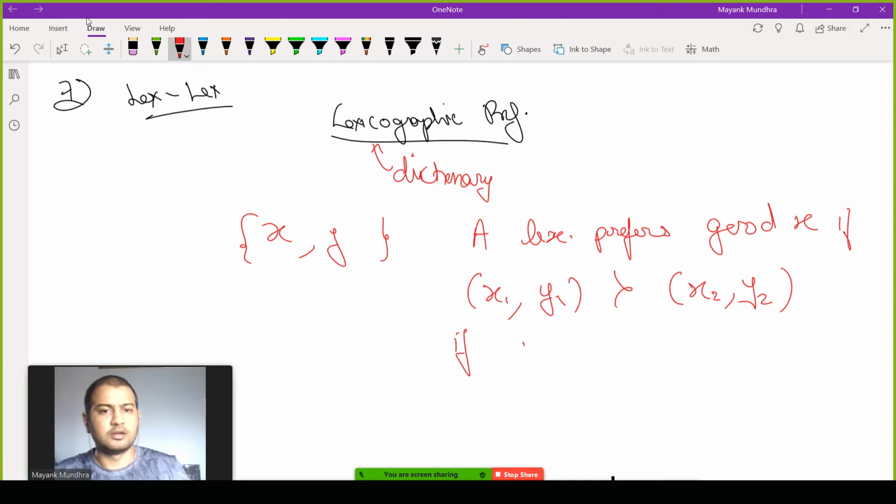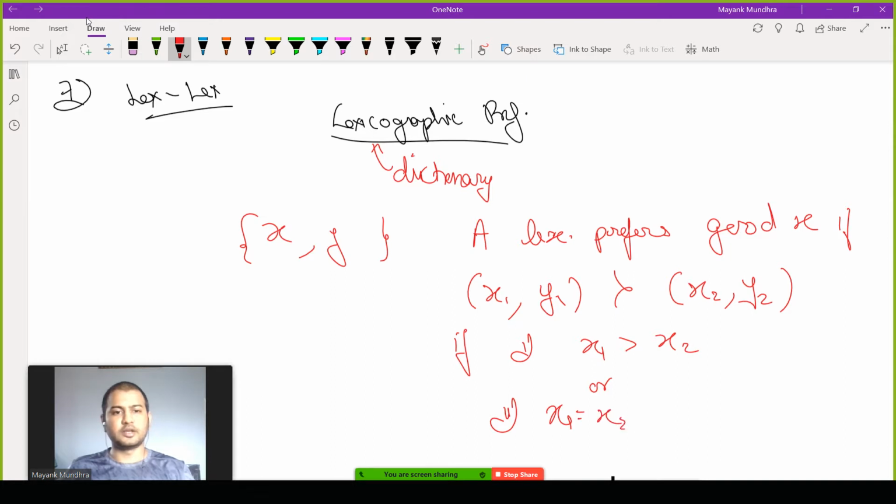if condition 1 is X1 is greater than X2. So if X1 is greater than X2, I straight away only pick the first bundle. I don't even look at what are the amounts of good Y. Or the second condition is X1 equal to X2 and Y1 greater than Y2.